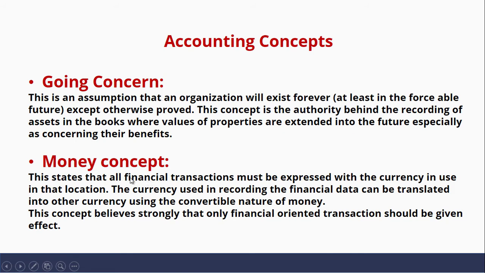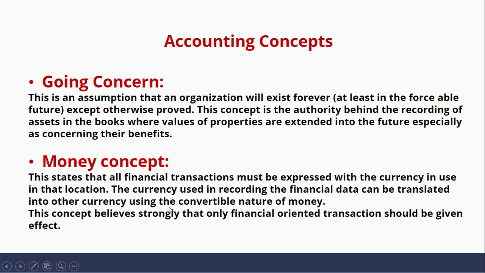The next concept is money concept. Money concept states that all financial transactions must be expressed with the currency in use in that location. The currency used in recording the financial data can be translated into other currency using the convertible nature of money. This concept believes strongly that only financially oriented transactions should be given effect.